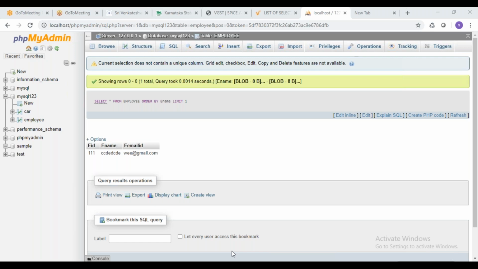See, those who are practicing, please practice. You can see the query there itself. You can practice.